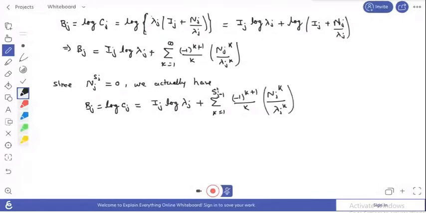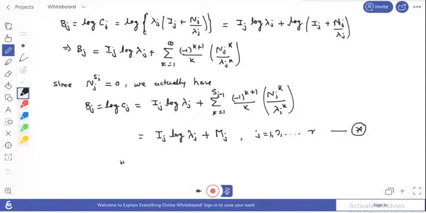Here k is only up to sj minus 1 term. Okay, so this means you can write here Ij log lambda j plus, if we define this term as another matrix, say Mj, and here j varies from 1 to r. Suppose this is your equation number star.